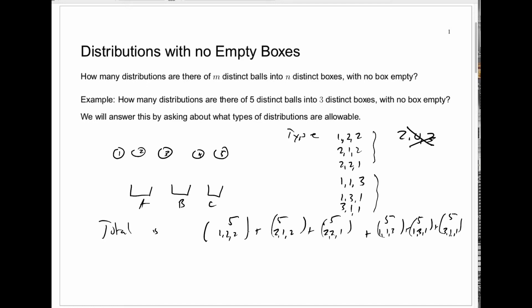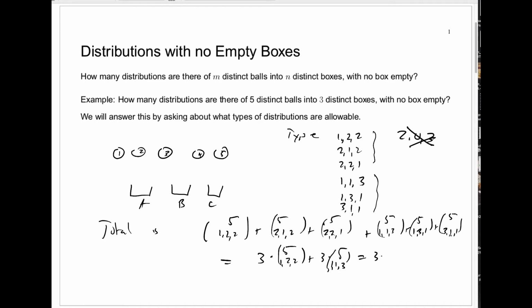But I claim a rearrangement of the bottom numbers doesn't change the distribution number, so it's very easy to see this is exactly 3 times 5, 1, 2, 2, plus 3 times 5, 1, 1, 3, like that.